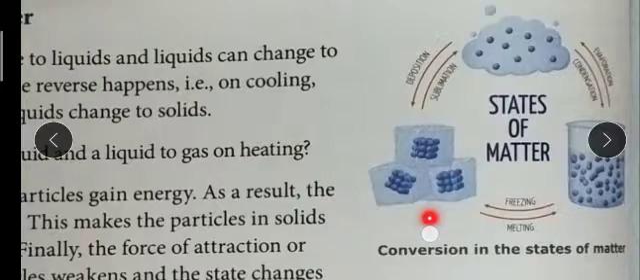Okay, in the same way, what will happen on cooling? The particles lose their energy. Whenever we cool it, with the process of condensation or deposition, what will happen? The particles lose their energy, and the molecules' force of attraction becomes strong, cohesive force builds up, and the molecules come closer.